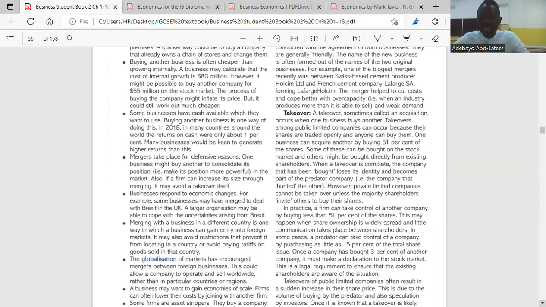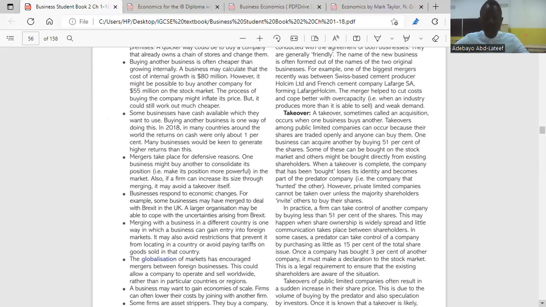So business A could take over business B to consolidate its position in the market. Business B has its own customers and its own market position, and business A has its own customers and its own market position. So business A might think merging with business B or taking over business B might consolidate its own position in the market. That is what we're talking about here.